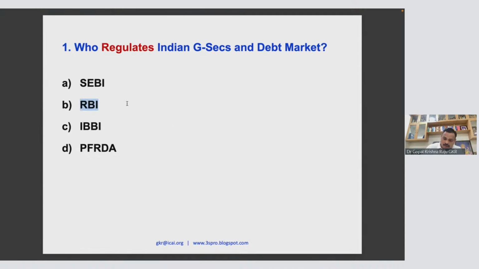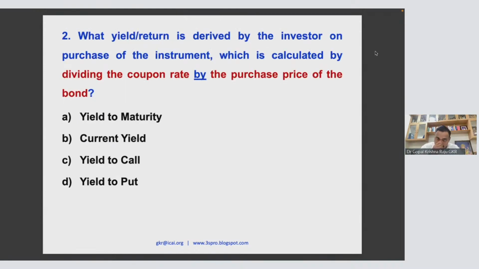So it is 1B. Now, who regulates the capital market? It is SEBI. Who regulates the insolvency and valuation profession? It's IBBI. Who regulates the retirement funds, like the provident fund? It is PFRDA. So please be careful about these kinds of questions. The same question can be asked in multiple modes. Okay, good. So now let me go to the concept called yield.